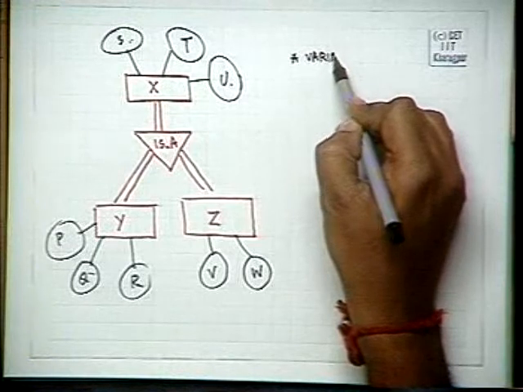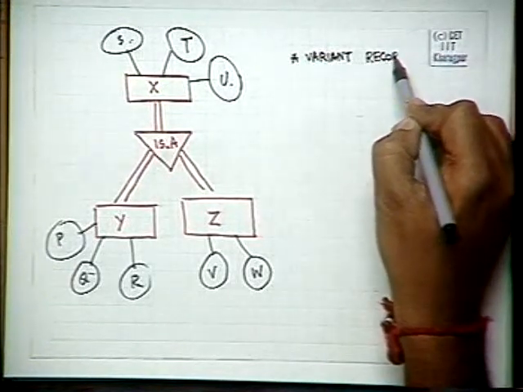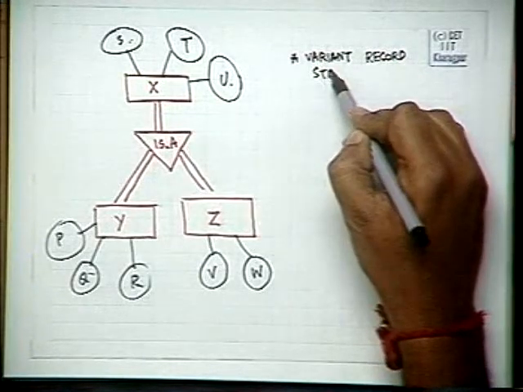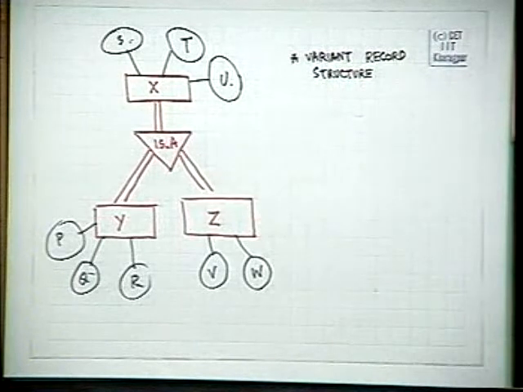So variant record structure of a table can be used to implement this.